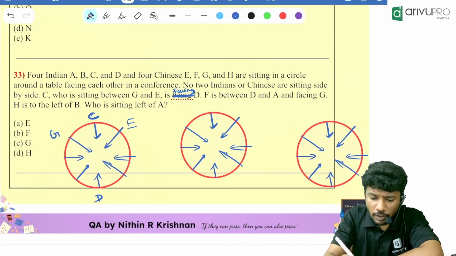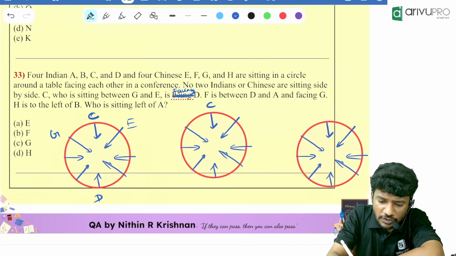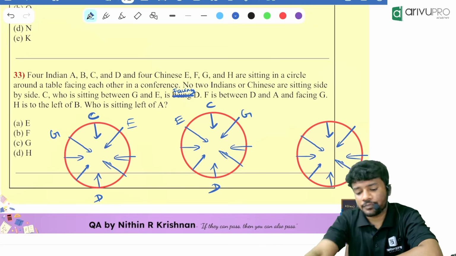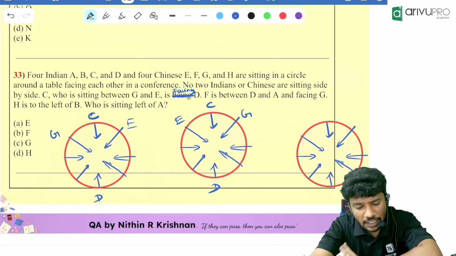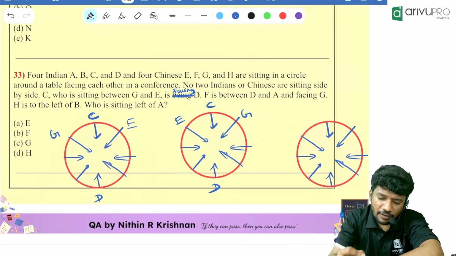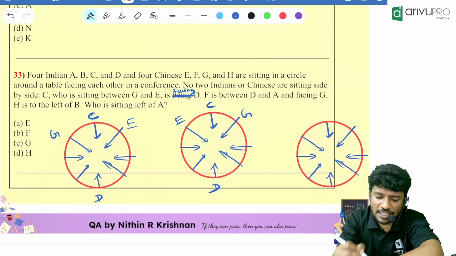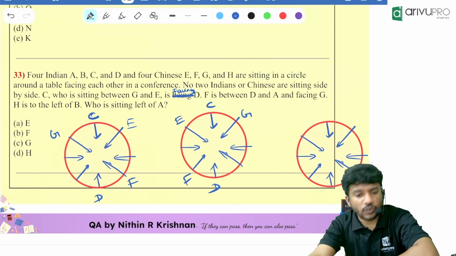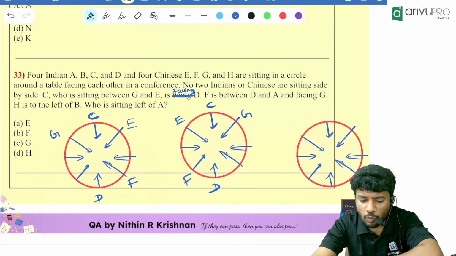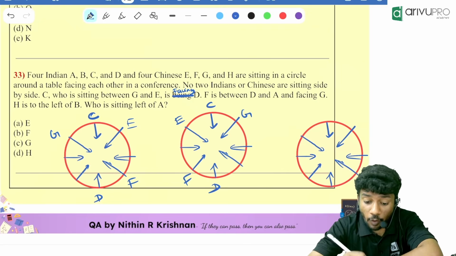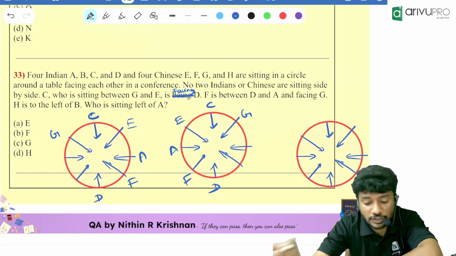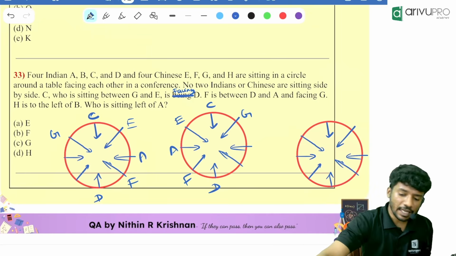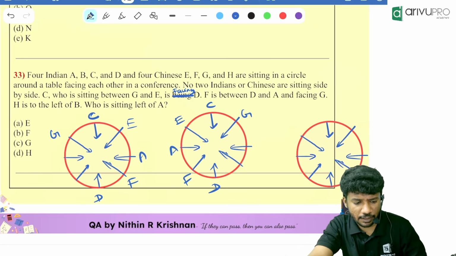So C is facing D. Another possibility is C is between E and G and is facing whom? D. Then F is between D and A, facing G. So F is facing G. Then people, F is between what and what? D and A, or A and D. Then people, what is remaining?